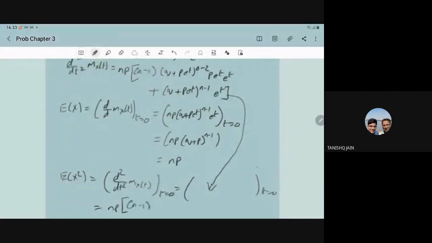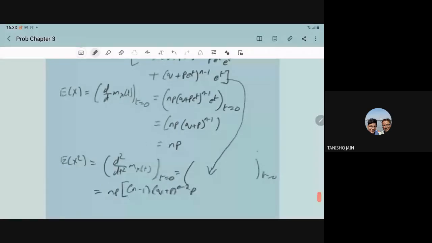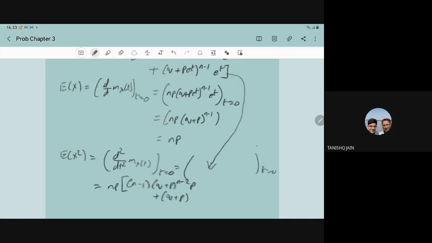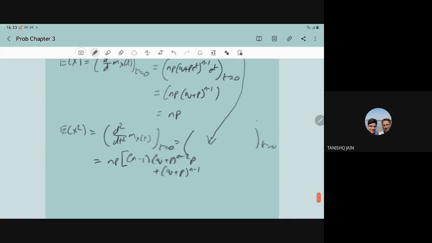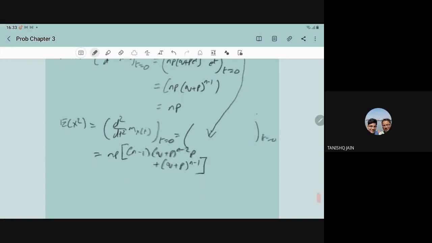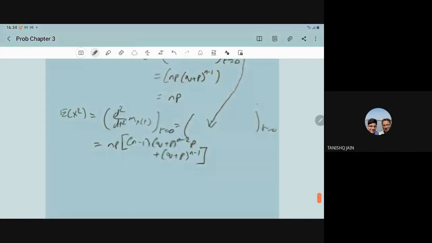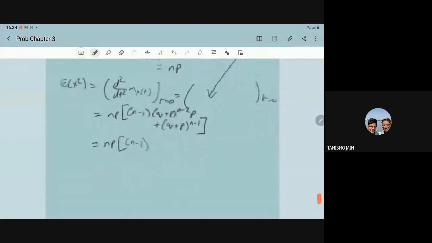Now in the bracket we have (n minus 1)(q plus p) to power n minus 2 and then p, plus (q plus p) to power n minus 1, and e to power 0 is 1. Since q plus p is equal to 1, we have np times ((n minus 1) p plus 1).